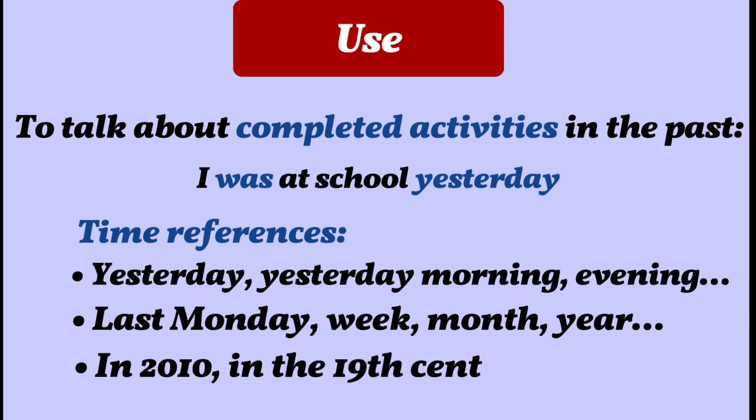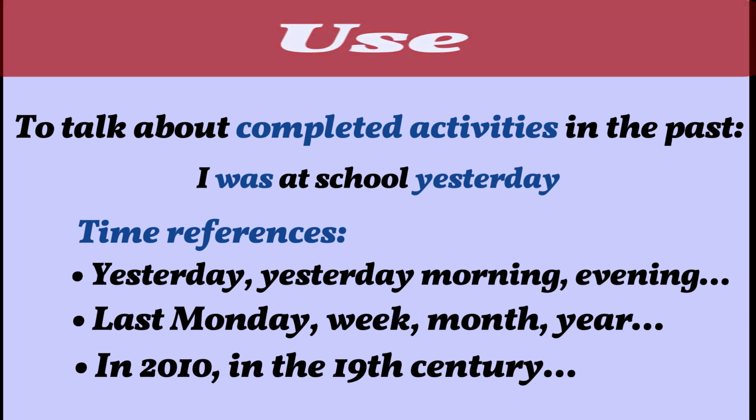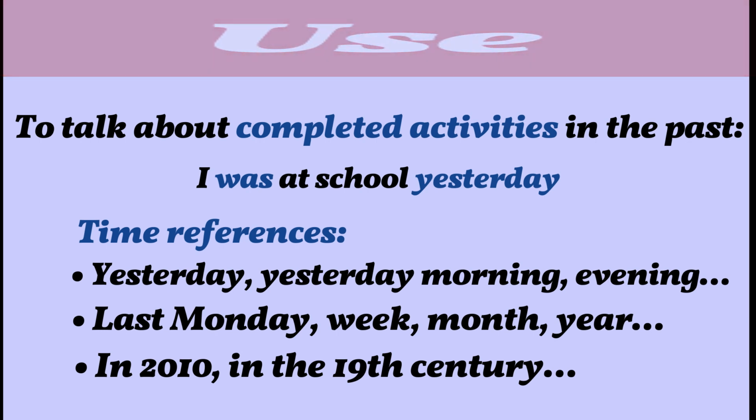We're even talking in a century here, if we're talking about something in history, in the 19th century. So, as you can see, the time references refer to the past. It must be specific to the past.